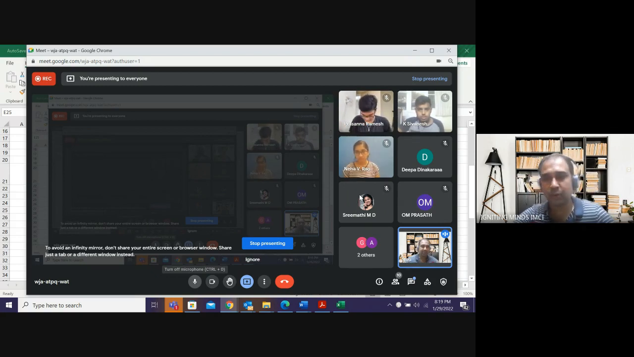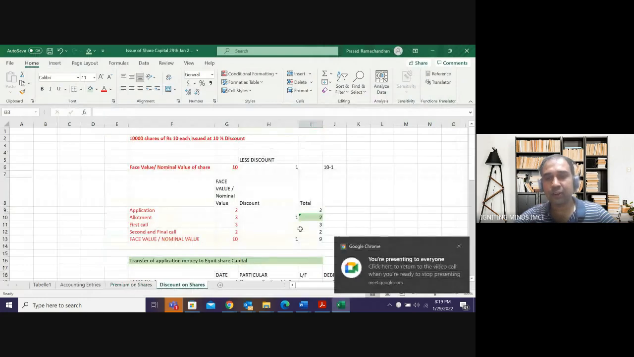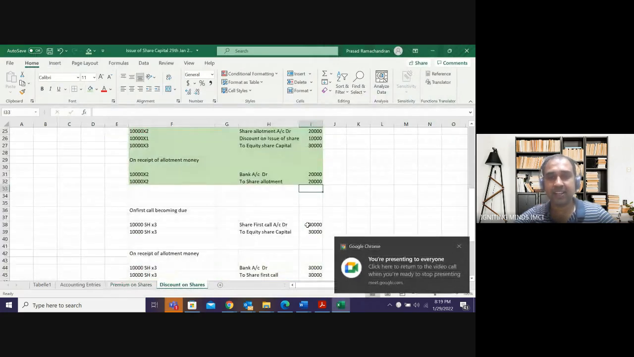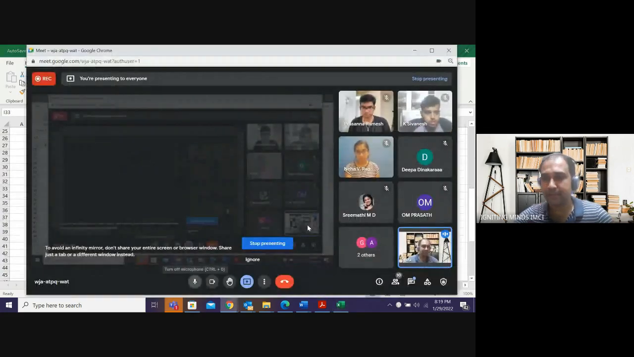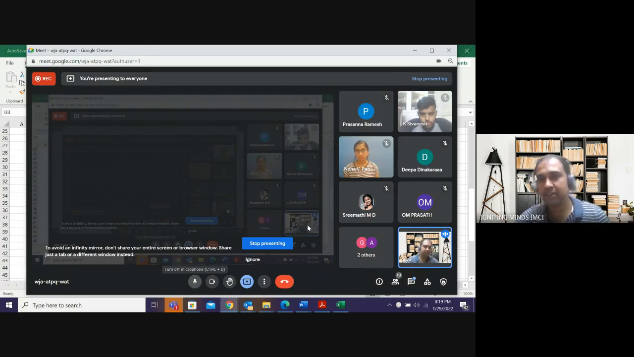The basic entry for allotment will remain the same. What is the basic entry, guys? Share allotment to share capital. That is the basic entry. Keep in mind, whether it is allotment, first call or final call, the basic entry is always going to remain the same: allotment to capital, first call to capital, final call to share capital. That will not change. Now I have to introduce a concept called discount in this.